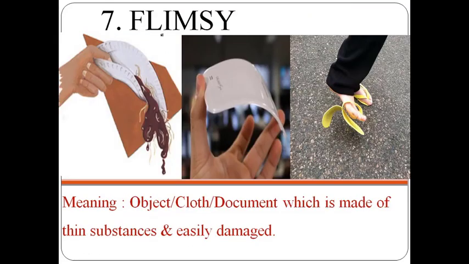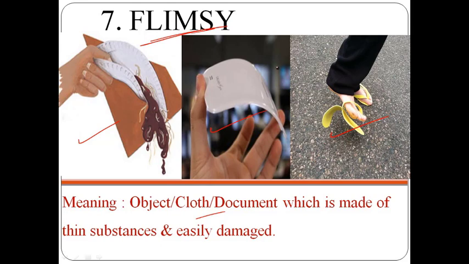What is the meaning of the word flimsy? And the meaning here is an object, cloth or document which is made up of thin substances and easily damaged. If you just observe the picture we have here, this plate looks like it is not a strong one. That's why the food is slipping out of the plate, right? And the mobile pouch also, and the slipper in the third picture. So this is talking about something which is made up of thin substances and hence it is easily damaged.